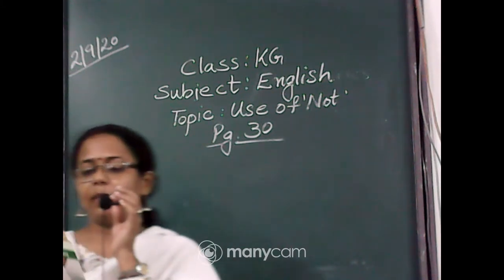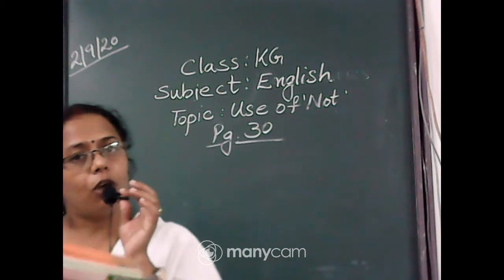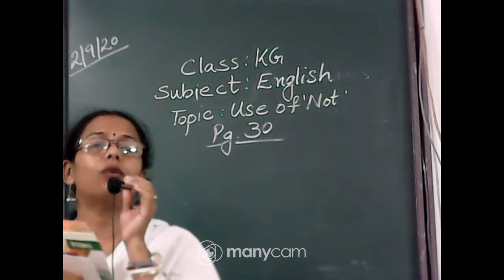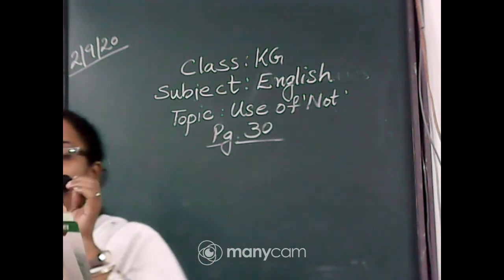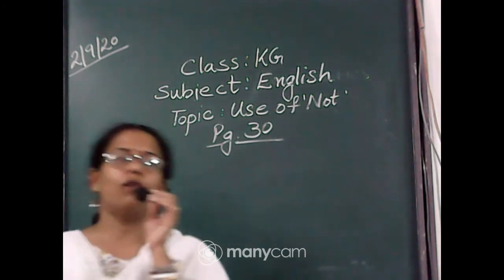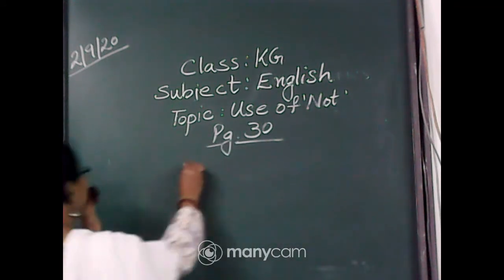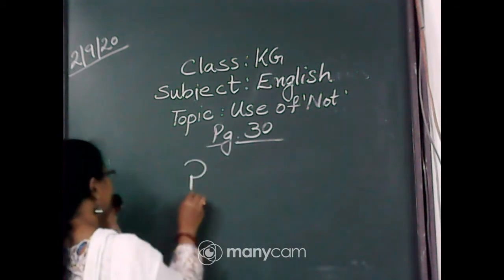Let's see. The first question is, is this a dog? This is a question and we can find one question mark at the end of the sentence. When we are asking a question, there will be this type of sign.